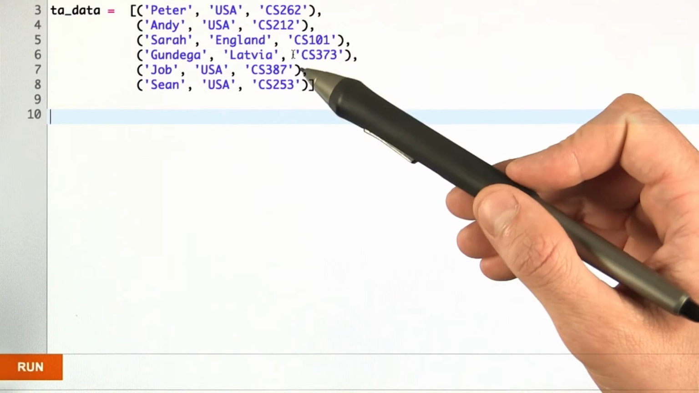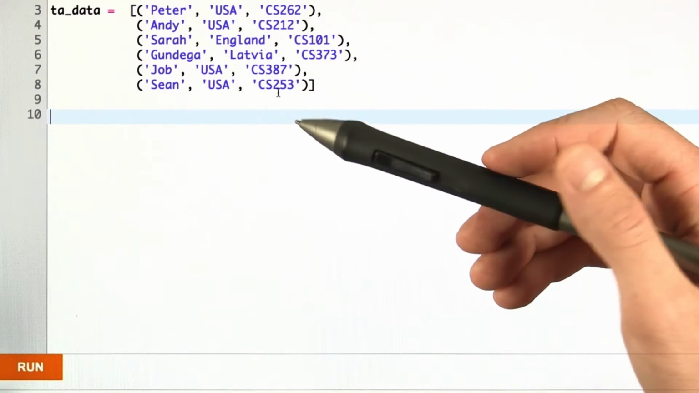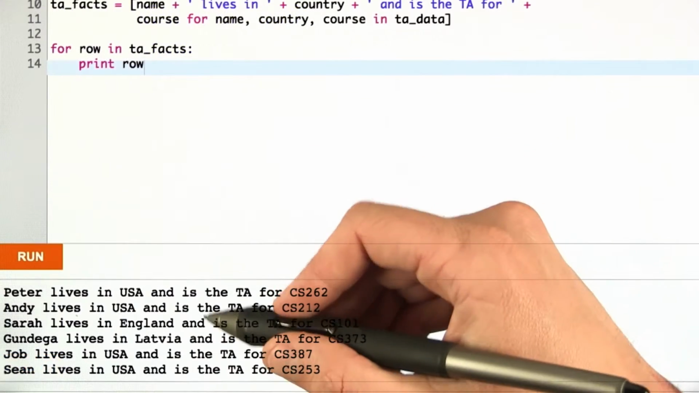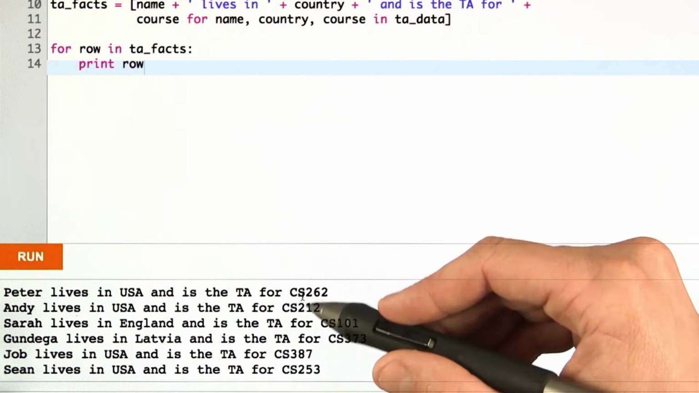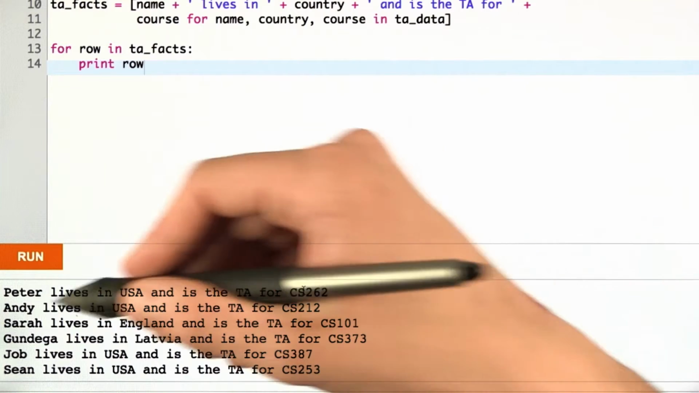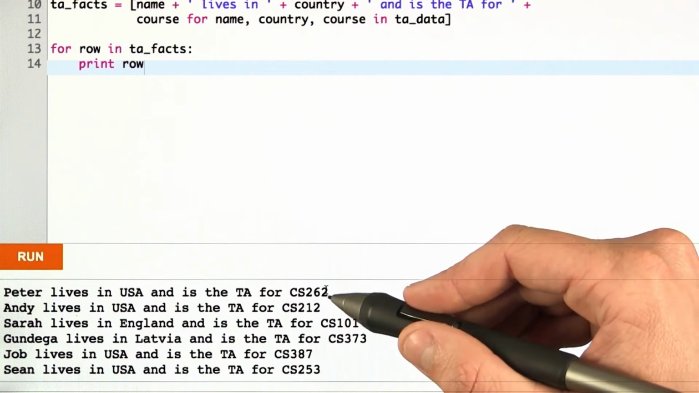This data is interesting, but I'd rather have it presented to me as a list of sentences, and we can do that with list comprehensions. So here we've turned TA data into a list of strings, and each of those strings is a sentence about a TA. For example, Peter lives in USA and is the TA for CS262.